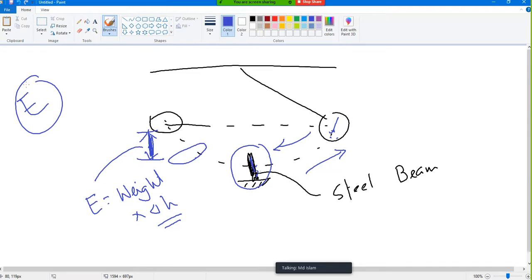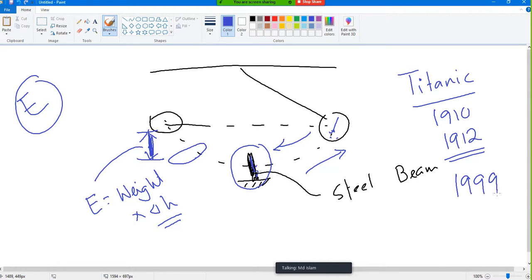Before starting that, let me give you an example of the Titanic. I know that you saw that movie, Titanic, the Titanic ship. It failed in 1910 most probably. Yes, and they recovered it in 1912 or something, and the movie was released maybe in 1999, something. Okay.